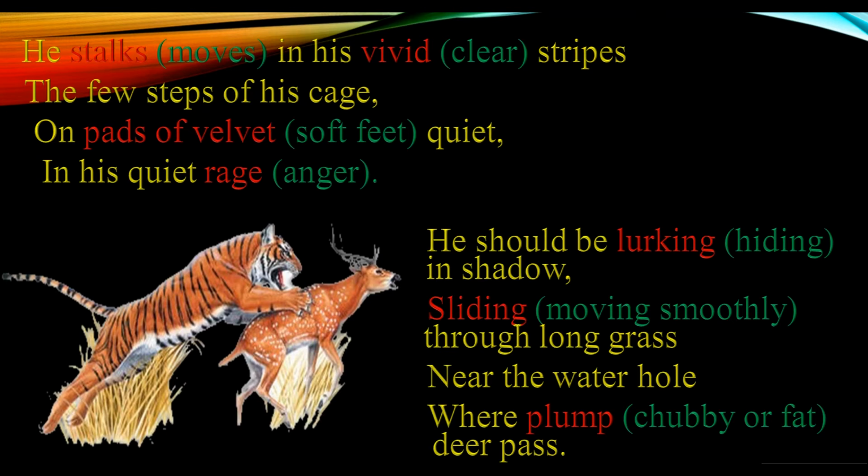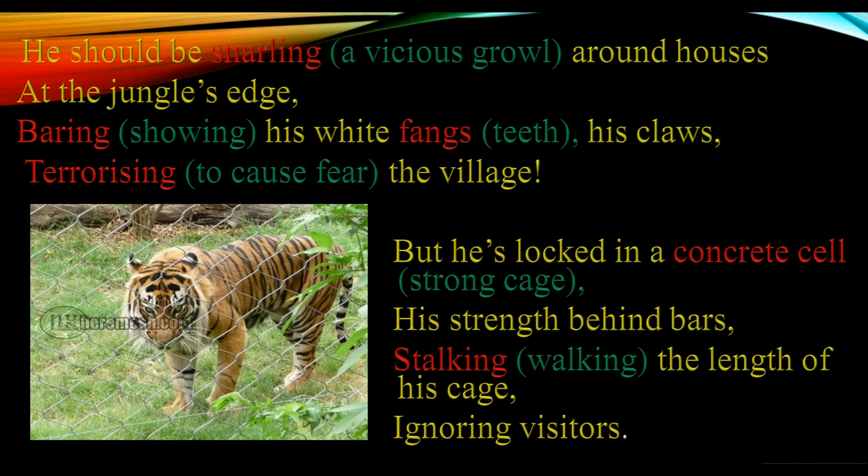Now, actually, the tiger should be in the jungle waiting for its prey. Prey means shikar. But the tiger should not be in a cage. Okay. Now, this second stanza talks about the tiger that is in the jungle. Now we'll move on to the third stanza.